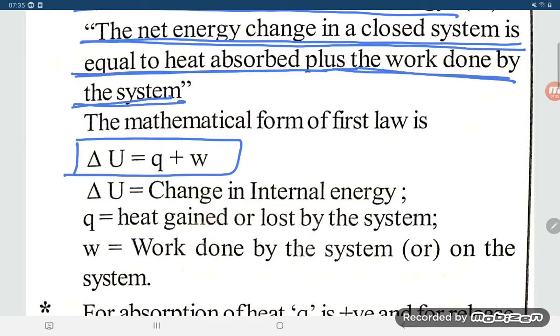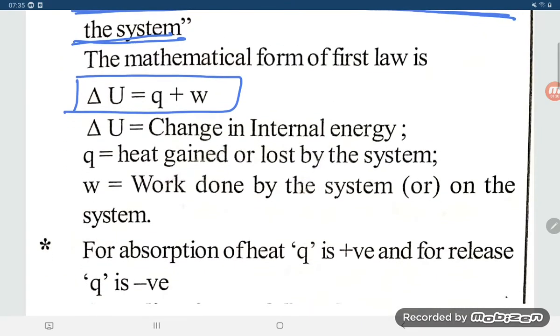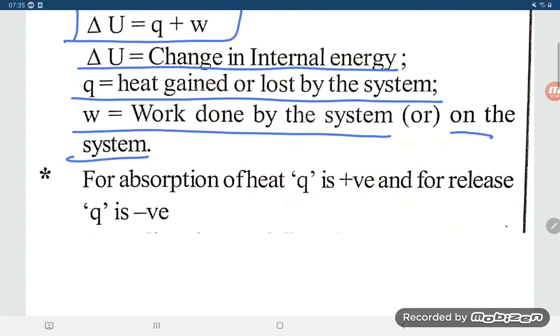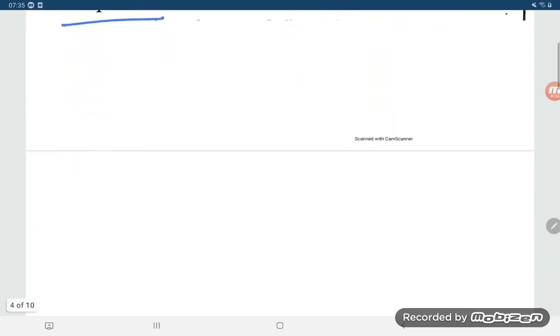If the work is done on the system, then W will be negative. So what does a positive sign mean, students? That is work done on the system. Let us see what delta U is: the change in internal energy. Q is heat gained or lost by the system. W is work done by the system or on the system. For absorption of heat, Q is positive, and for release of heat, Q is negative.